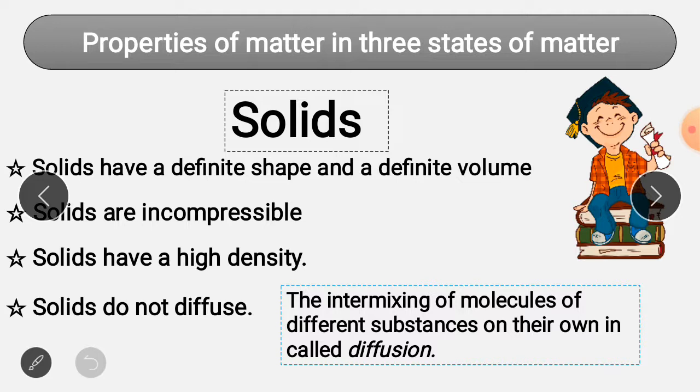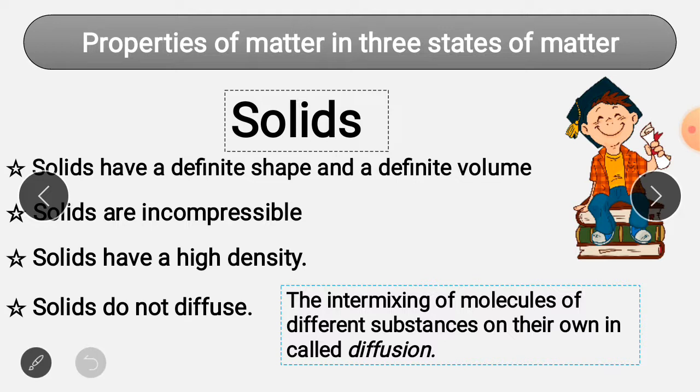So now it's our next point, the third one. The density of a substance is the amount of matter contained per unit volume. In solids, the molecules are very close to one another, so because of this they possess a high density. In liquids it is not as much; they have less density.